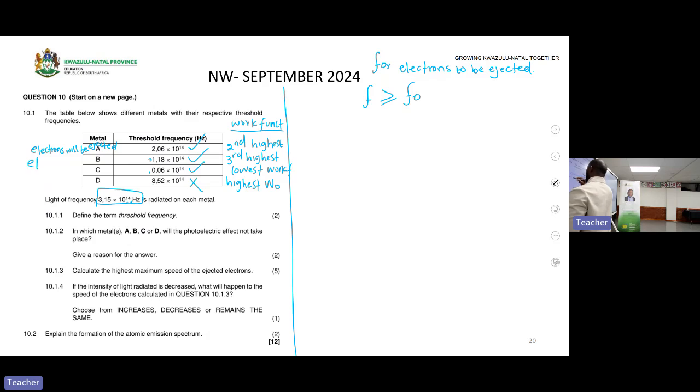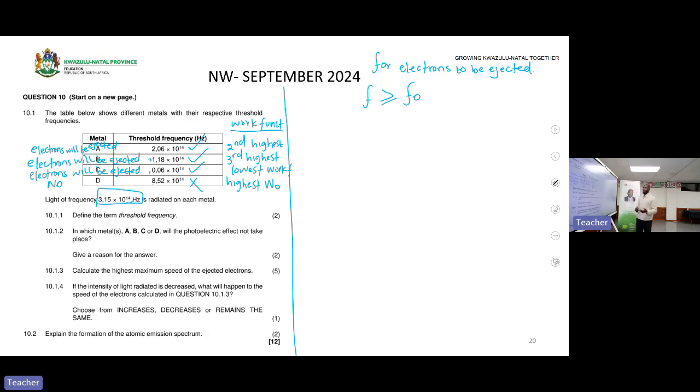Now B, electrons will be ejected. Now C, electrons will be ejected. D, no, they won't be ejected.